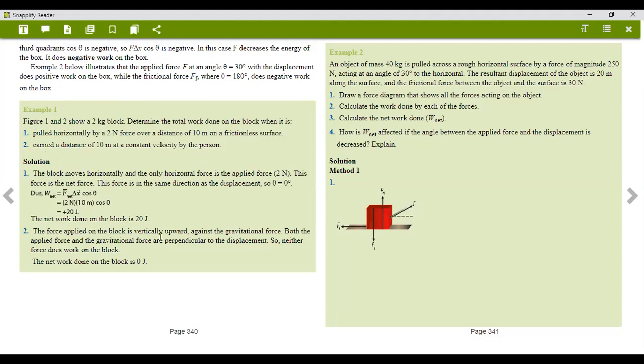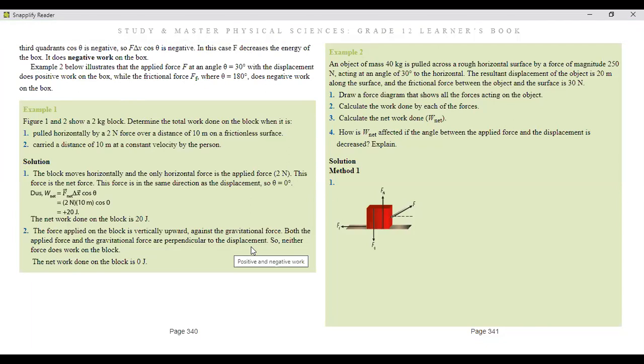The force applied on the block is vertically upwards, because it's being carried against the gravitational force. So both the applied force and the gravitational force are perpendicular to the displacement. So neither force does work on the block. So the net work on this block is 0 joules.